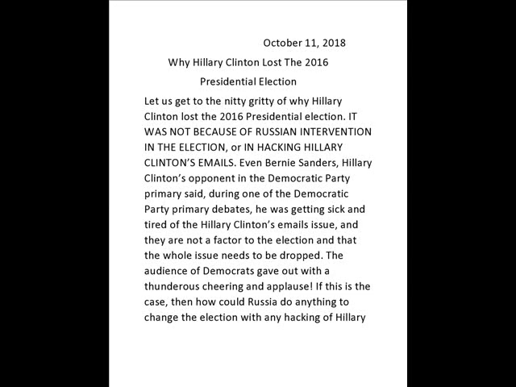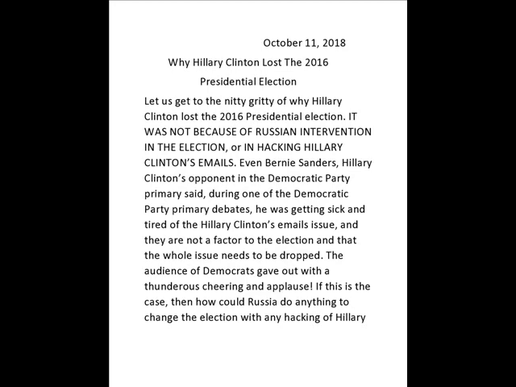Why Hillary Clinton lost the 2016 presidential election. Let us get to the nitty-gritty of why Hillary Clinton lost the 2016 presidential election. It was not because of Russian intervention in the election or in hacking Hillary Clinton's emails.